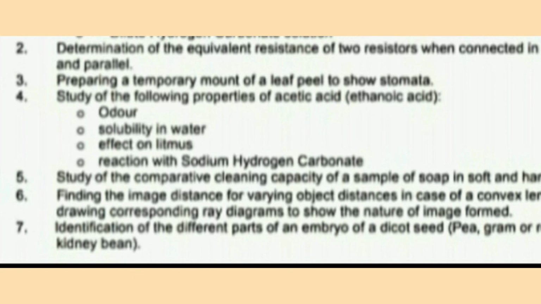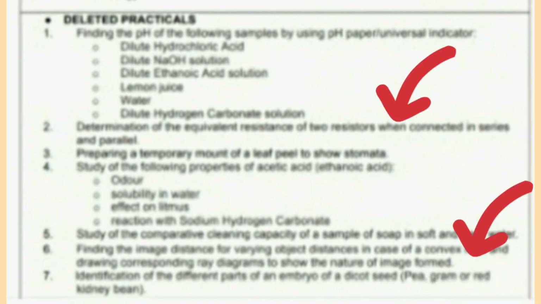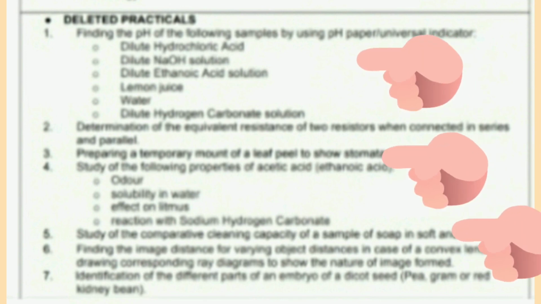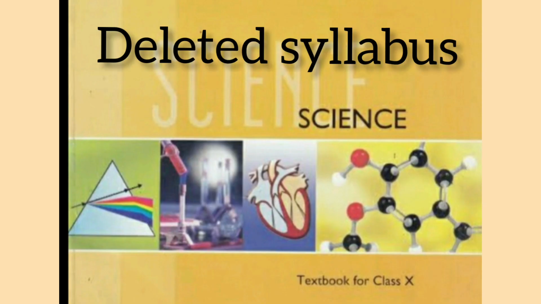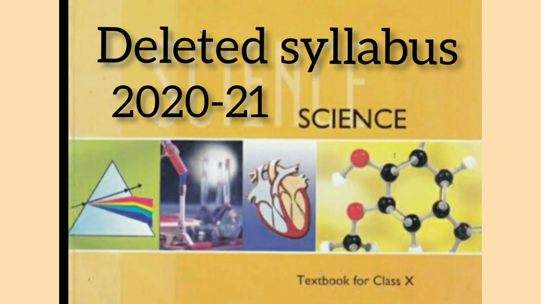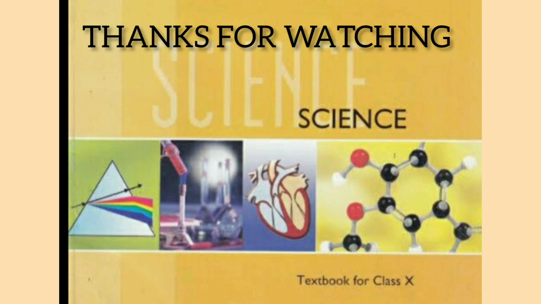And at last the biology practical, one more deleted, that is the identification of different parts of the embryo of a dicot seed. We generally do it with a gram, pea or kidney bean. So this is deleted. So you can see here we have two deleted practicals from biology, two from physics and three from chemistry. So this is the deleted syllabus for this year, the 2020-21 batch. I hope you understood the entire changes in the syllabus of class 10 science.